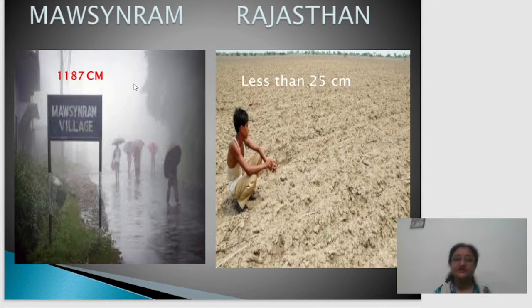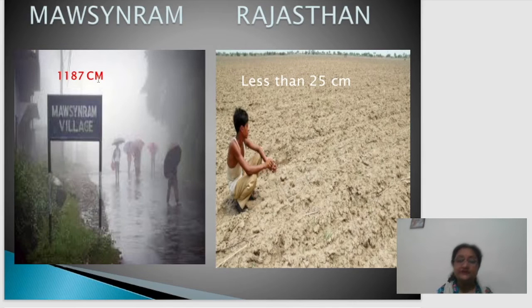So Monsoon, Cherrapunji and a few places in the northeastern part of India, right? These all are getting very, very heavy rainfall on one side. But if you take the other side of India, in Rajasthan, Thar Desert, we are getting even less than 25, or even at a few places we get even less than 15 centimeters of rainfall. So you can see the contrast again.